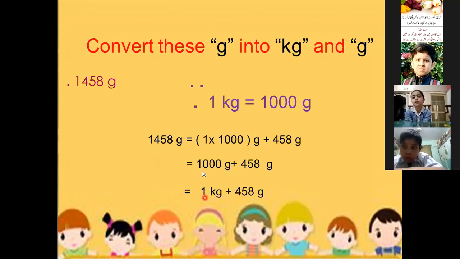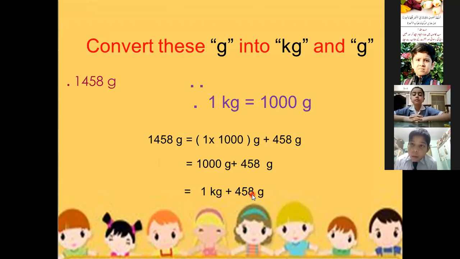If there it is written 2000 gram, we write here 2 kg. If there it is written 5000 gram, we write here 5 kg. So since the answer is written here 1000 gram, we are writing here 1 kg and plus 458 gram. Why we have not touched this 458 gram? Because it is less than 1000, so we cannot convert this 458 gram into kilogram. We will write it as it is.